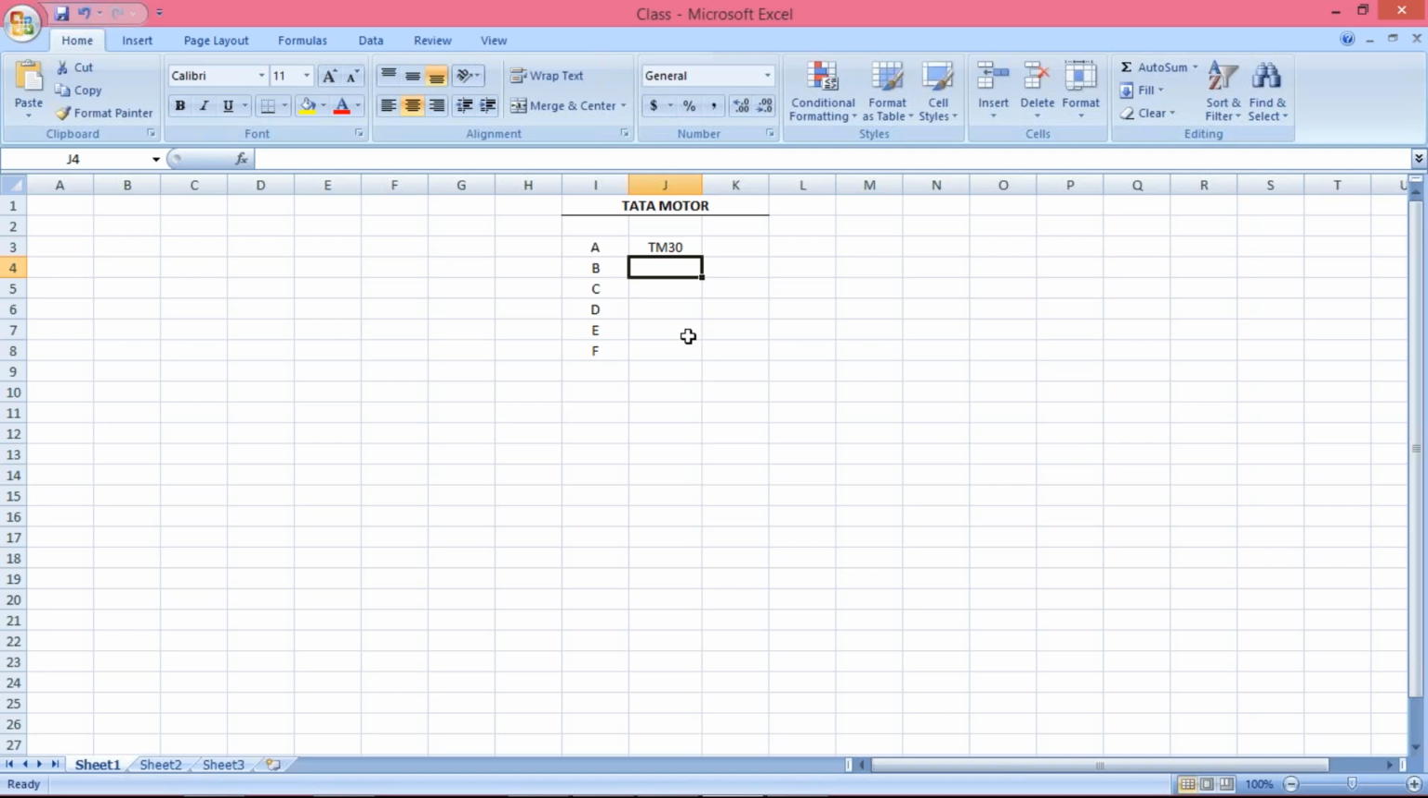A few of the vendors are using TM30, which means 30 days terms of payment. A few of the vendors are using TM60, TM90. What does it mean? Whichever invoices are posted against this vendor, those invoices are going to be paid after 30 days. Likewise, invoices posted against E will be paid after 60 days, and likewise against F after 90 days.